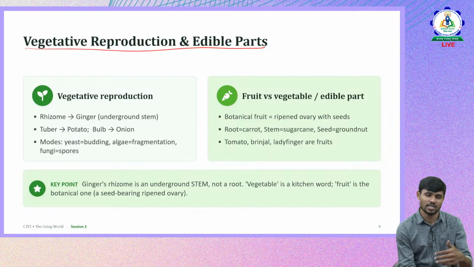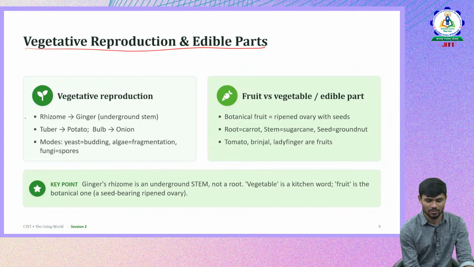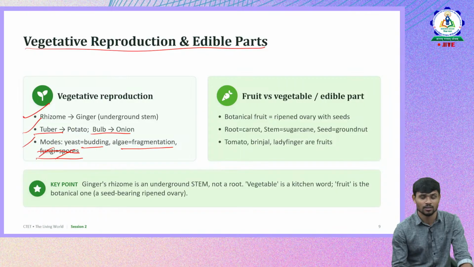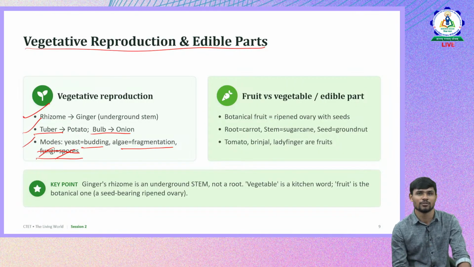Vegetative reproduction happens in examples like ginger. Potato is a tuber, bulb is the onion, and even carrot also. These are the different modes: budding, fragmentation. Fungi doesn't come in plants, so don't just leave it. So this is vegetative propagation and vegetative reproduction. When reproduction happens in plants with the help of vegetative parts, that is called vegetative reproduction.